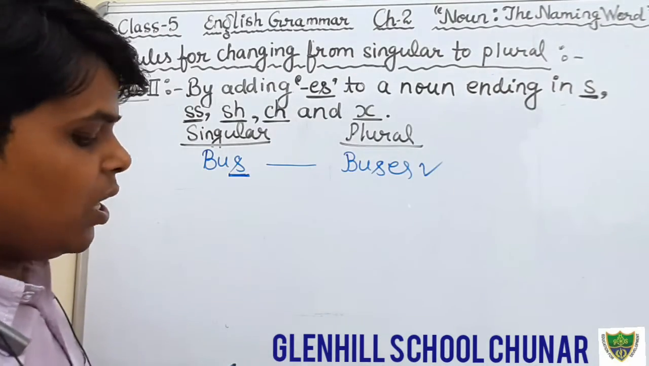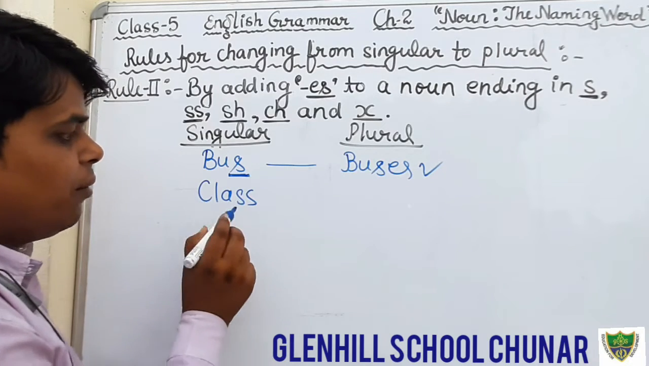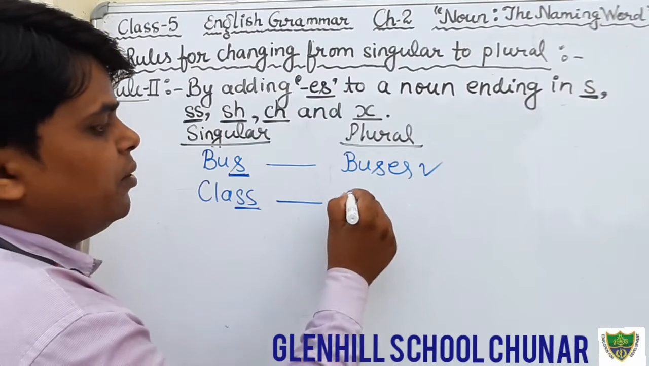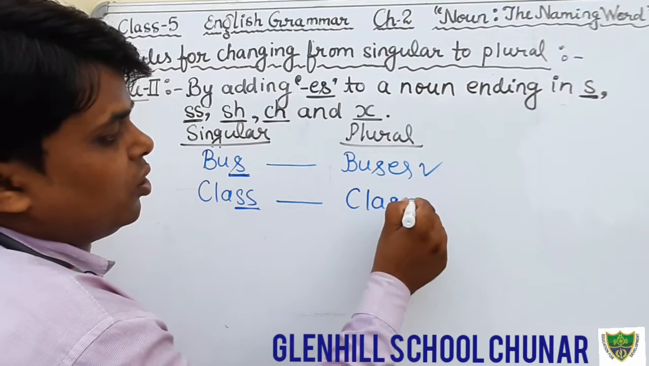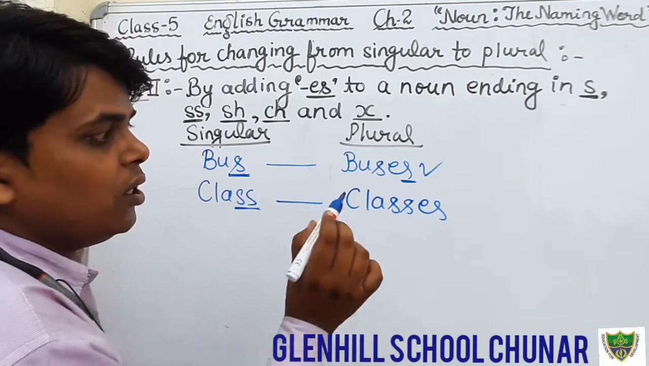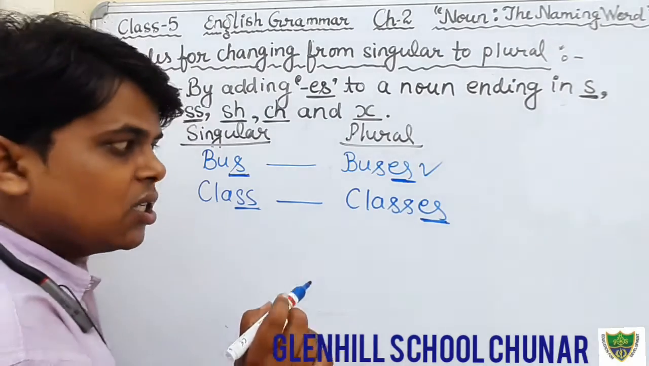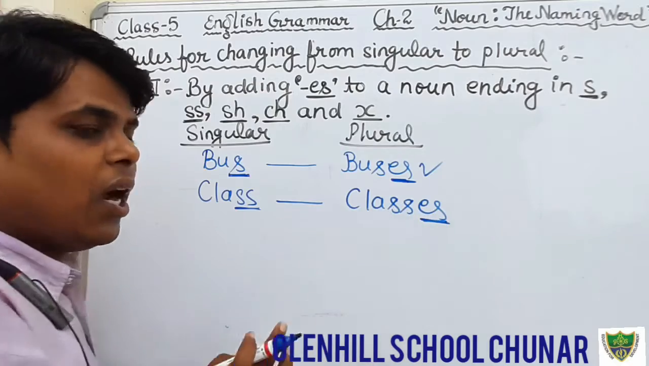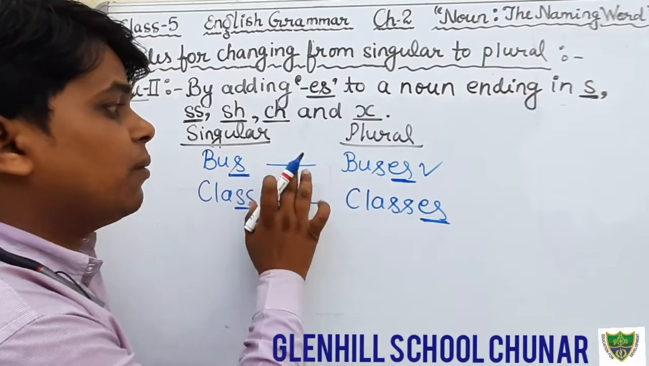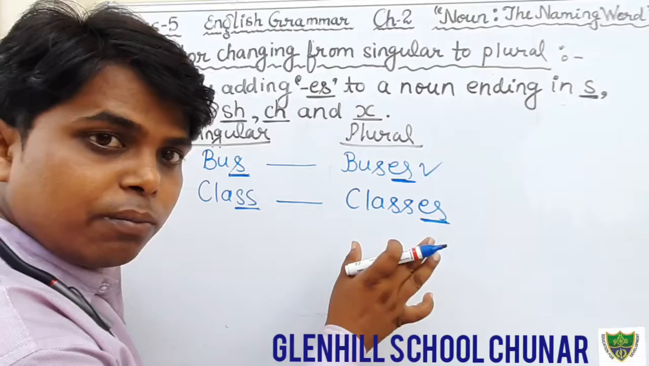And the second, just see, class. There are double s at the end, as the rule also says. There will be classes. In this word we have added only es. Class is there, in which we will add es for making plural. It means bus is singular, buses is plural. Class is singular, classes is plural.